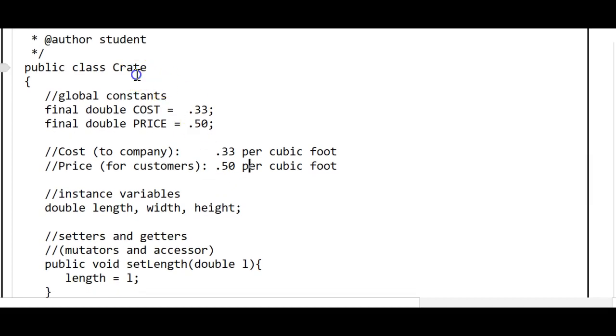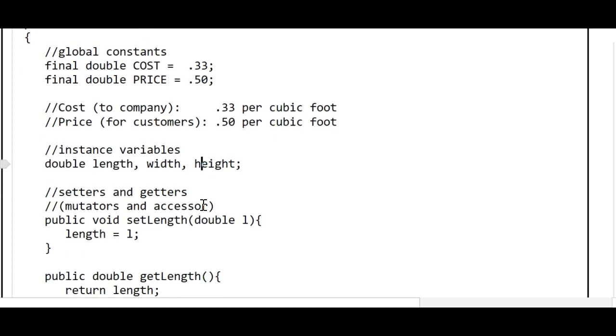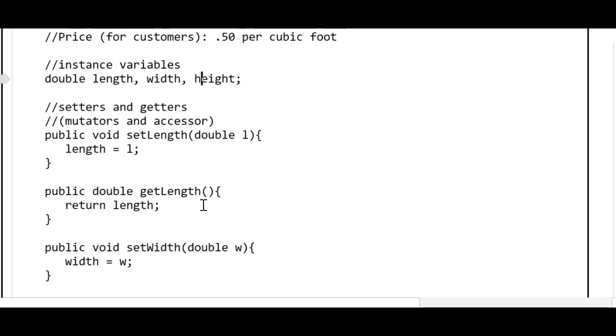Here we have in the crate class some variables that each crate object will have. These are known as instance variables, variables that an object carries with it throughout its lifetime. Every crate object will have its own length, width, and height that it will carry with it throughout its lifetime.